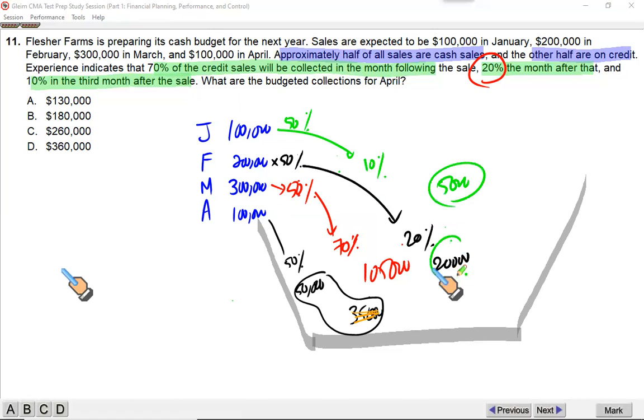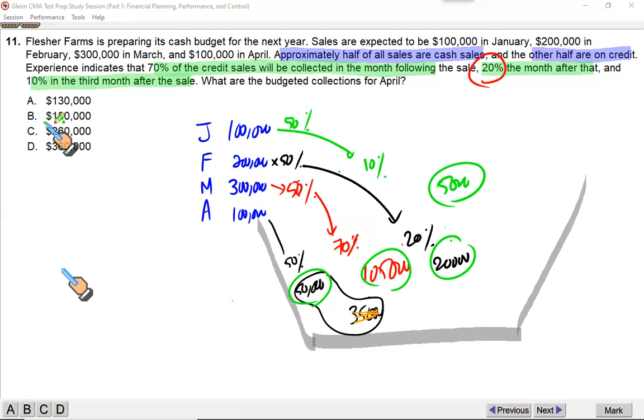So you have these numbers, just add these up and you should get your correct answer. 50,000 plus 105,000 plus 20,000 plus 5,000 gives you 180.